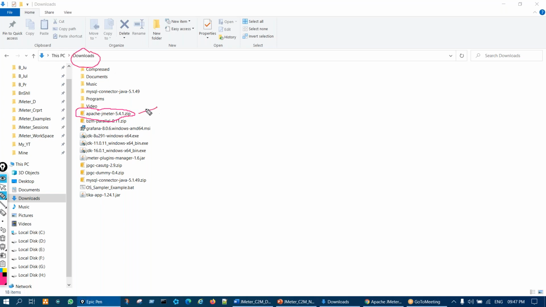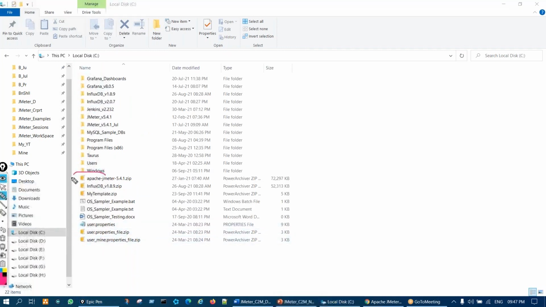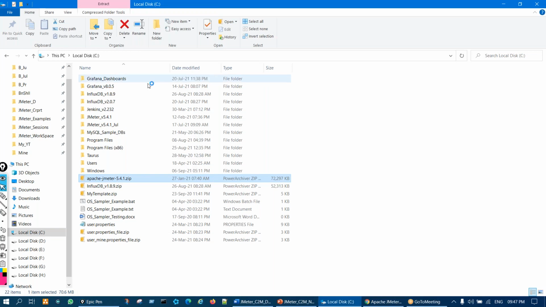You'll find the downloads over here. What I'll do is copy this and keep it in the C drive. So I have kept it in my C drive. Since it is a zip file, we have to unzip it. You have to right click and you will see the extract option. Just click on extract or extract here.